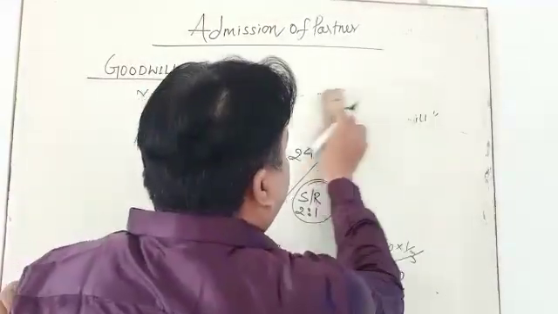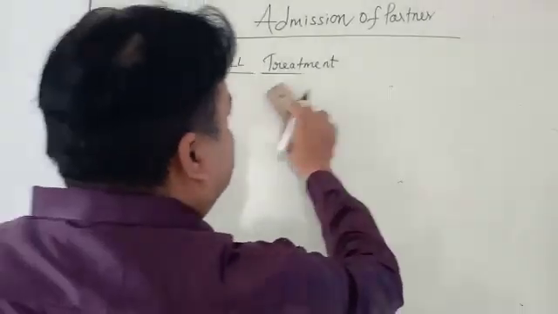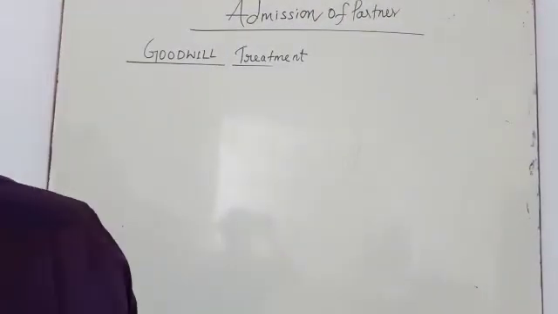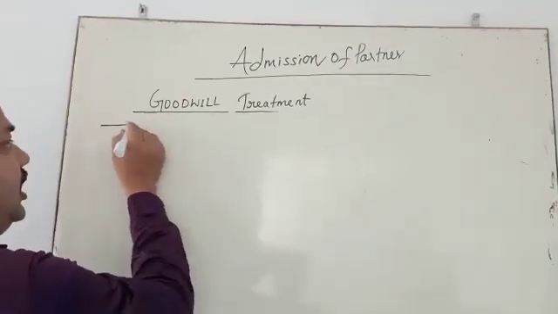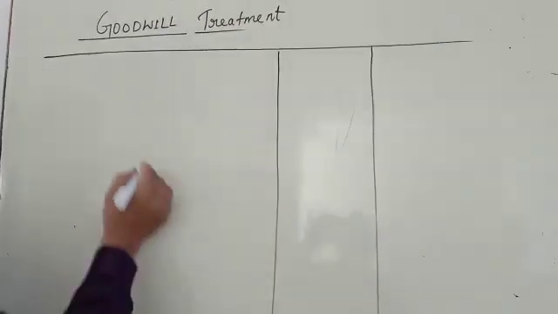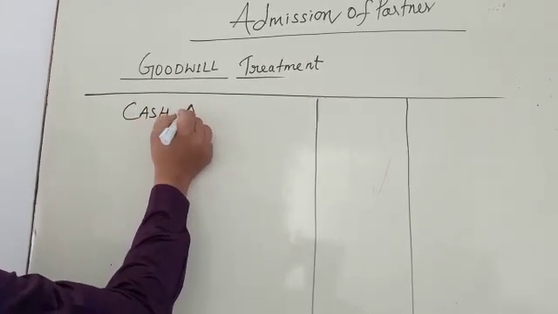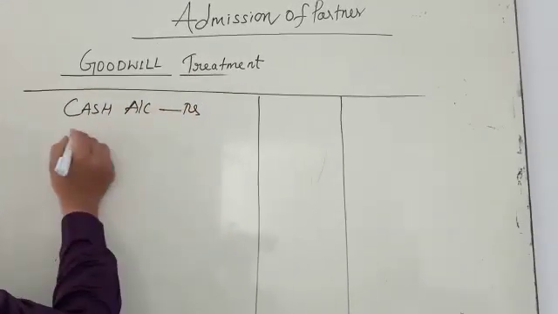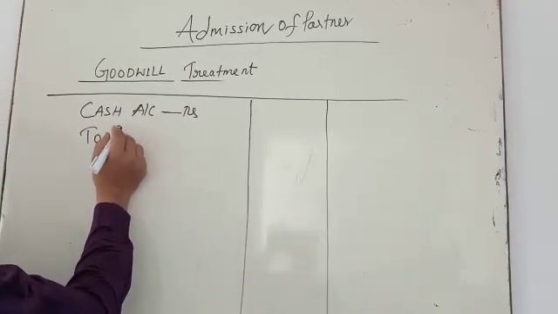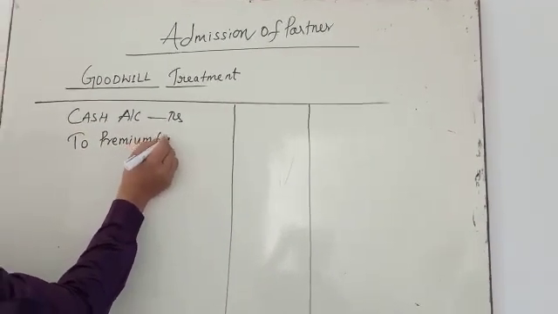And what is the accounting treatment? Let me write here: accounting treatment. Accounting treatment means you have a simple journal entry. When goodwill is brought in cash, you have to write Cash Account debit to Premium for Goodwill.